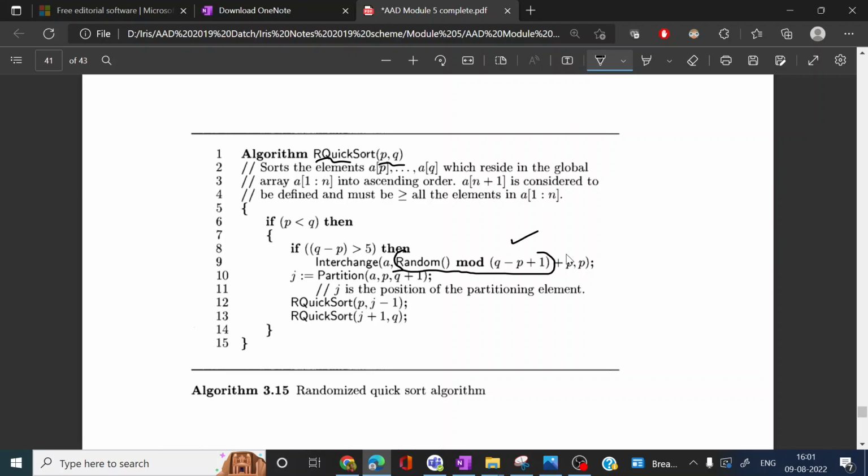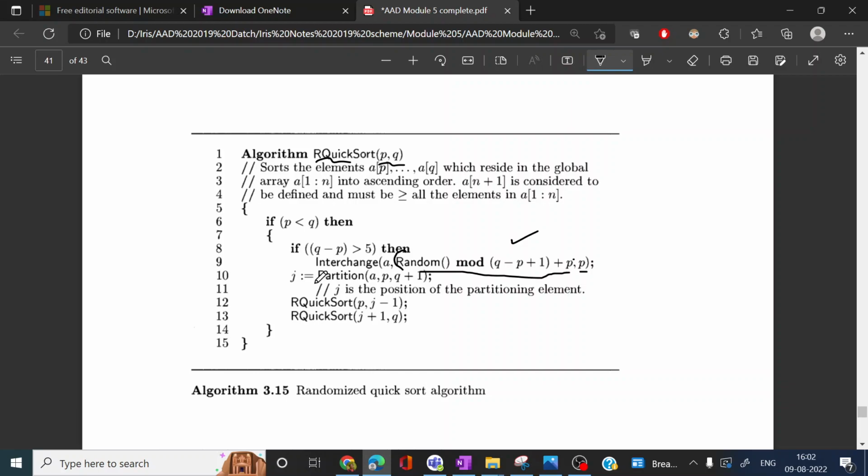This random number generator is used, and this one is used as the pivot element. Instead of the first element, this is used as the pivot element, and this is the other element.